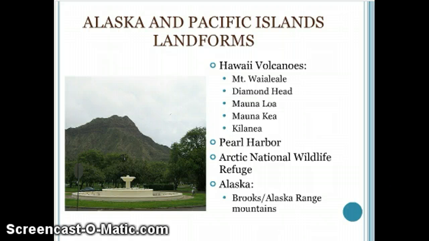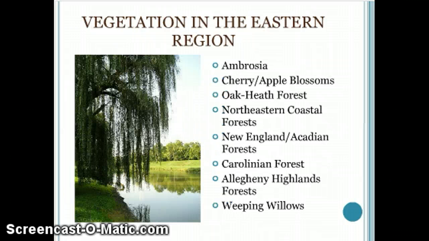Now that we have covered the 4 regions' landforms, we shall move into the vegetation. The vegetation in the eastern region mainly consists of ambrosia, which is like a ragweed, and then there are forests. In the east, it is very common to find apple and cherry trees, and also weeping willows.